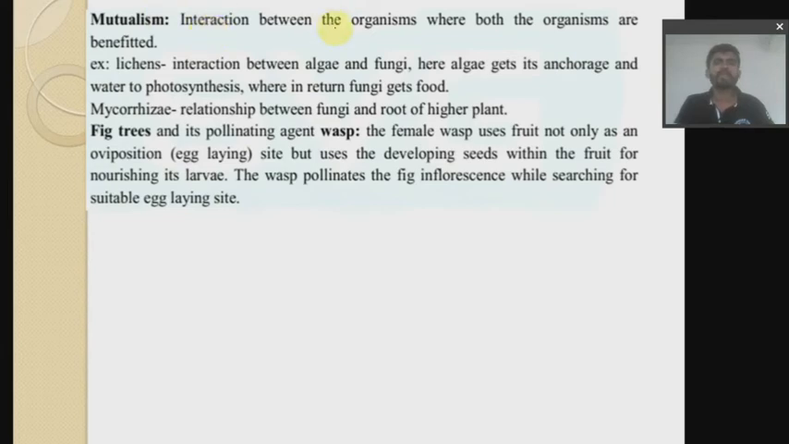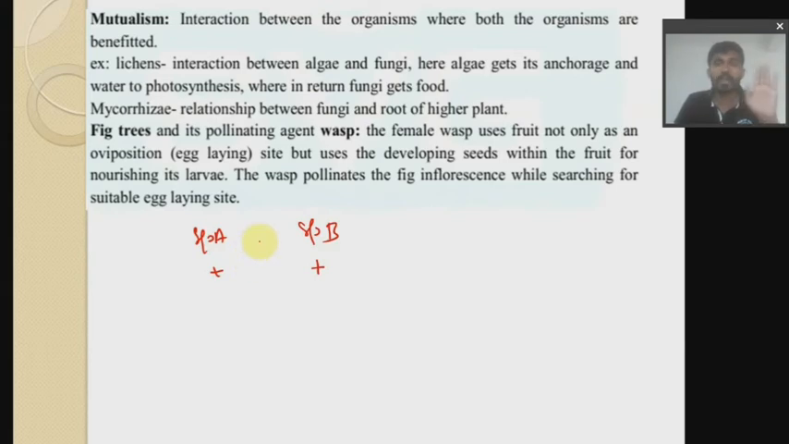Interaction between the organisms where both are benefited. For example, if we have species A and species B, both the organisms are benefited in this case. Here, how you have to write the answer for it. Think that sometimes they may ask what is mutualism.